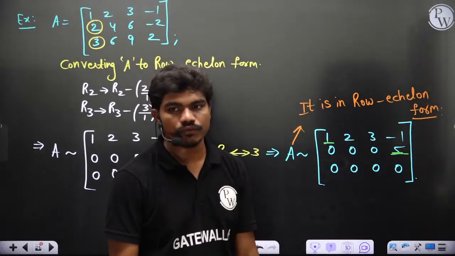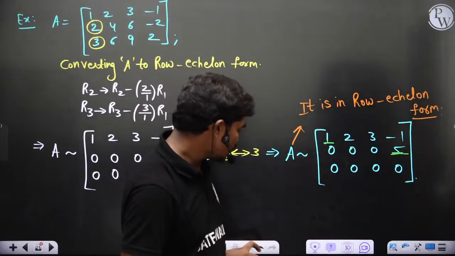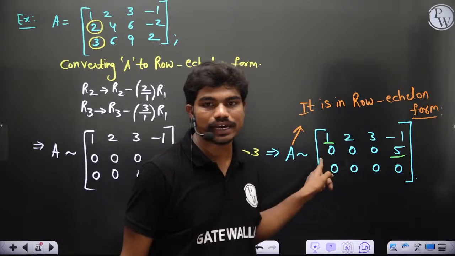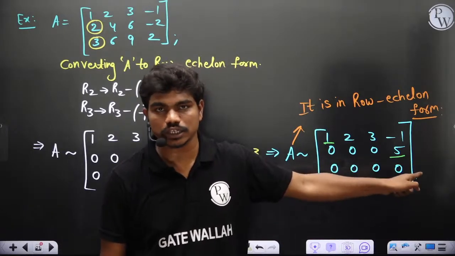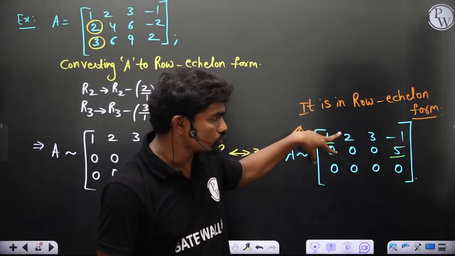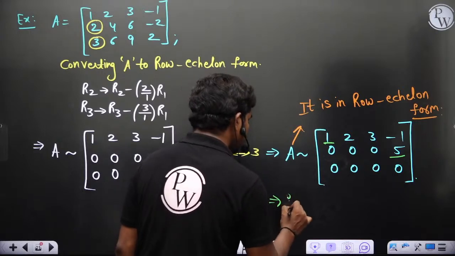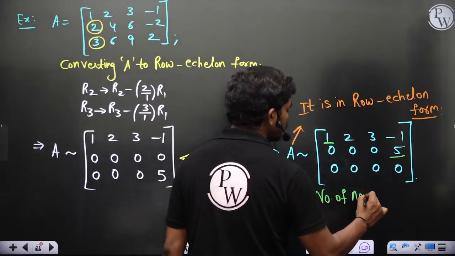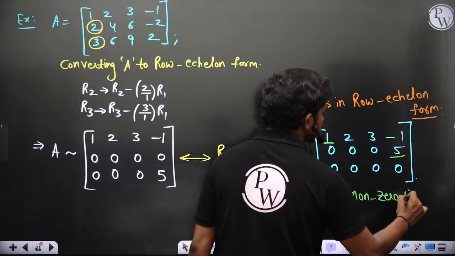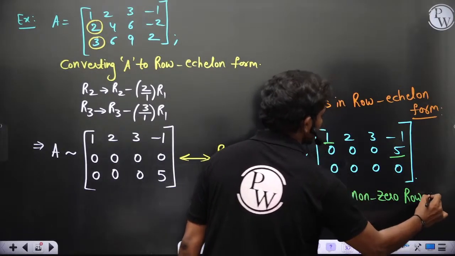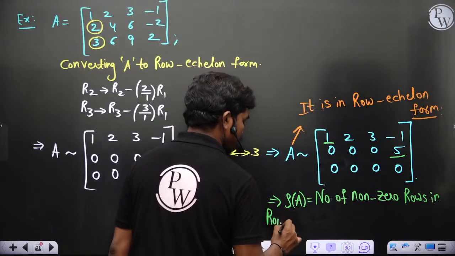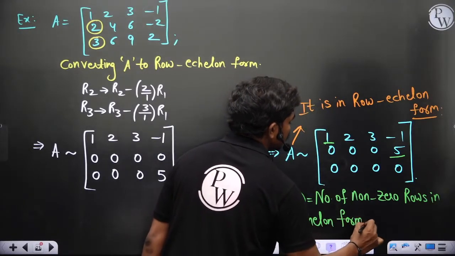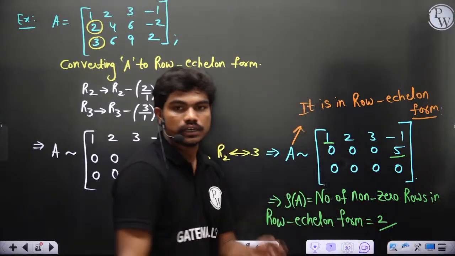Now in this row echelon form of this matrix, you have 2 non-zero rows actually. Okay. Because you can see this element is non-zero. So definitely this is also a non-zero row. All the elements are not zeros here in this case. So that's why we have 2 non-zero rows. So this implies rank of A is equal to the number of non-zero rows in row echelon form, which is equal to 2 of course. Okay. So which is equal to 2.